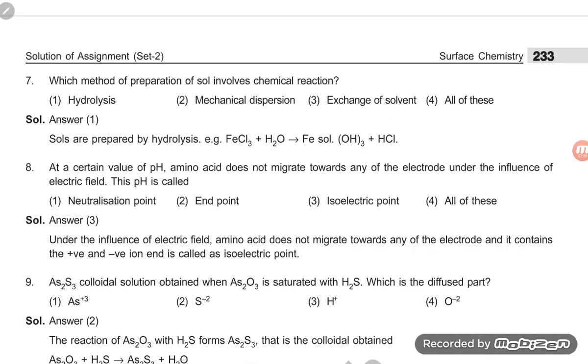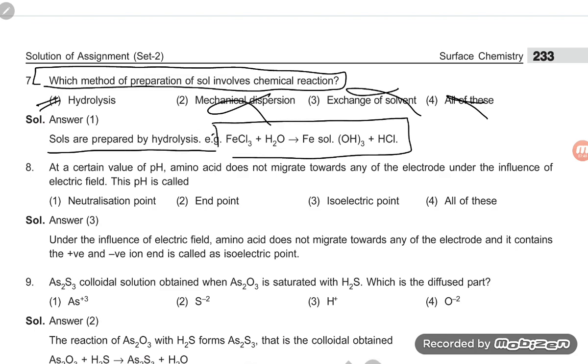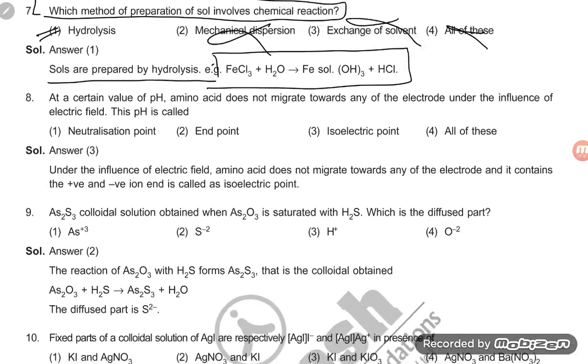Next one. Which method of preparation of sol involves a chemical reaction, student? Hydrolysis itself is a chemical reaction. Mechanical no, exchange no, all of these no. So sols are prepared by hydrolysis. Like when ferric chloride is there, it gives ferric hydroxide sol, that is a chemical process.